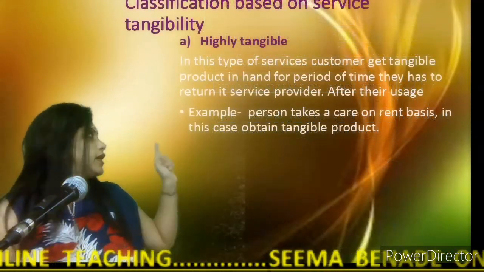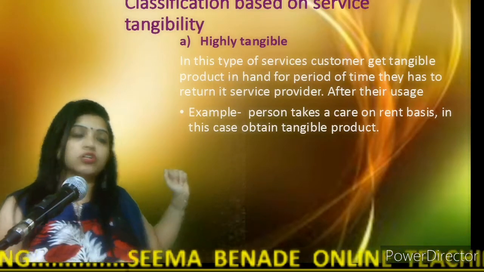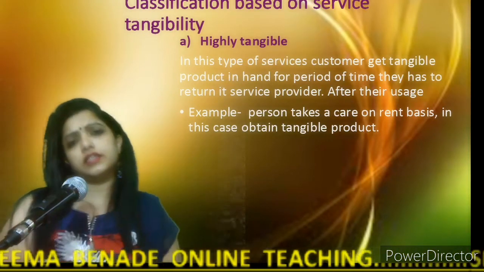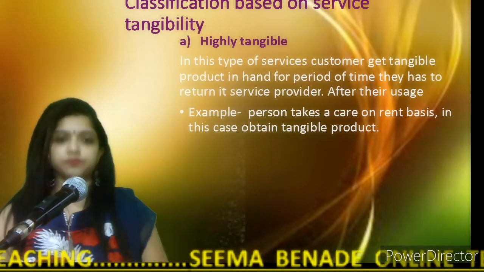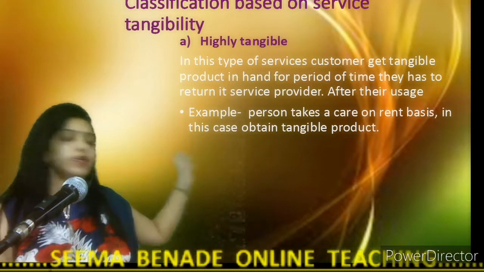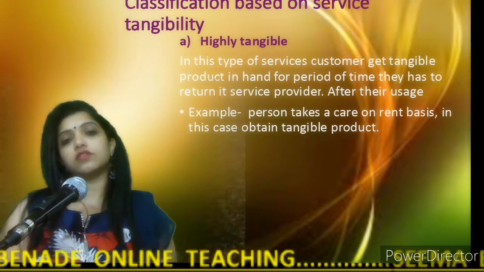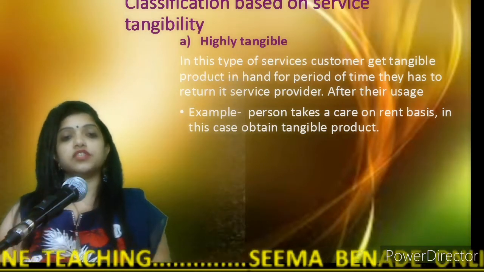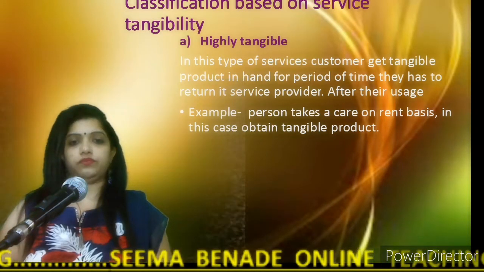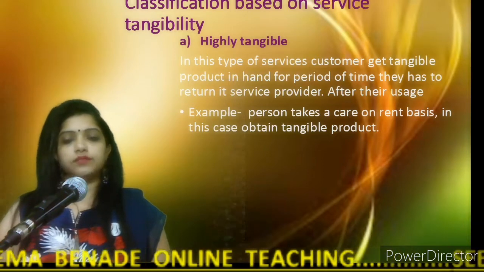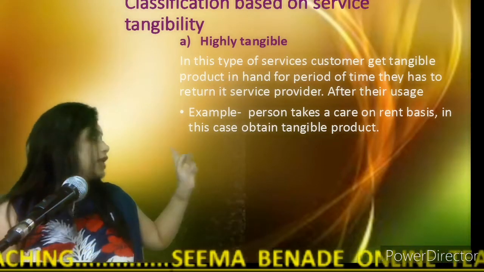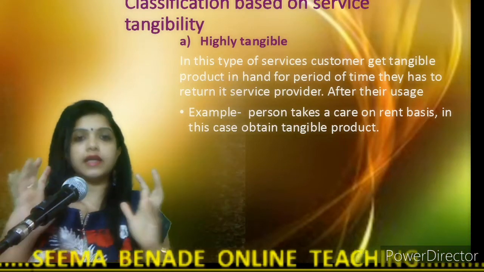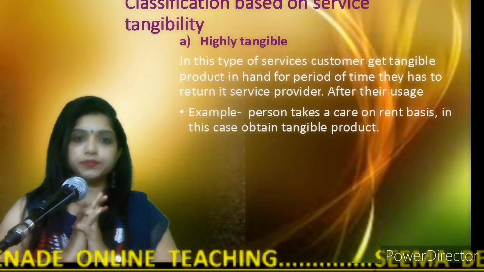Then the next is classification based on service tangibility. Services can be classified in this category also. First is highly tangible. In this kind of service, the major product is tangible. For example, if a person takes a car on rent, that car is a tangible aspect which he can see.